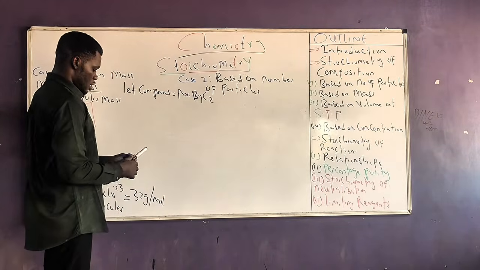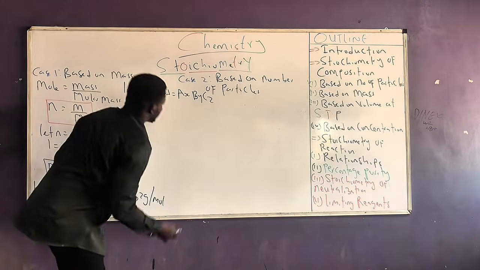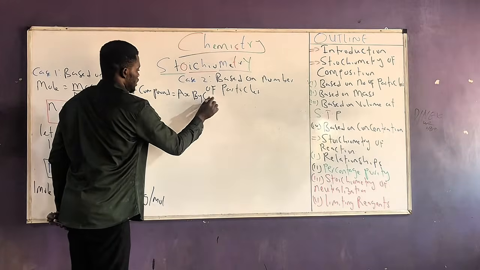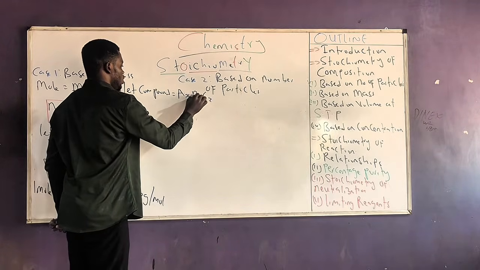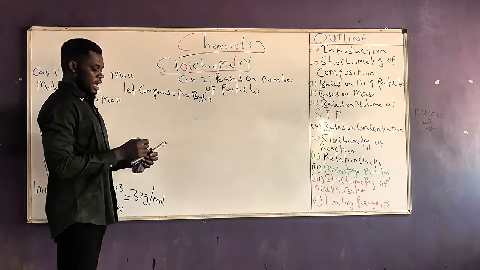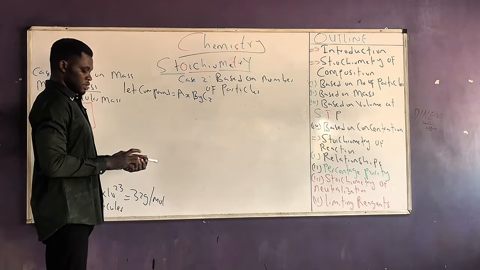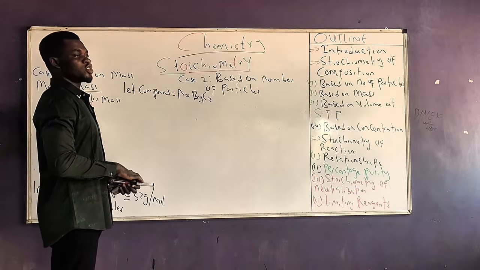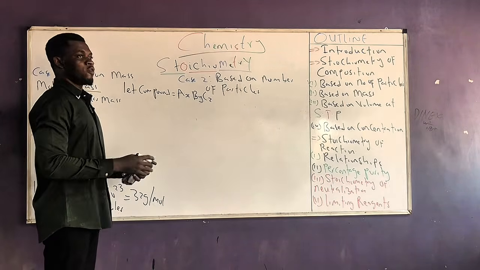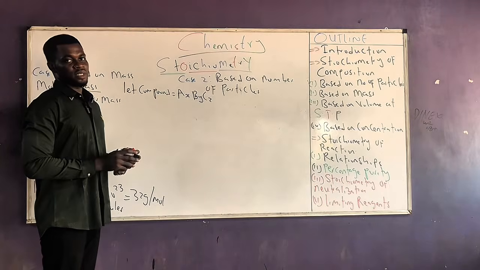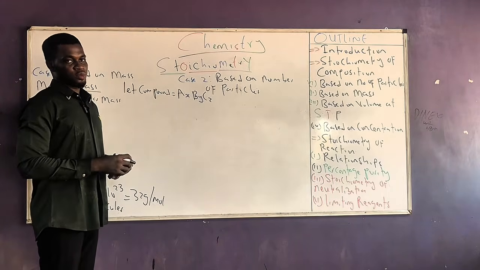This time around, I want to determine the molar mass of this compound AxByCz. What do I do? Very simple. The molar mass of a substance is equal to the RAM of each of the elements in the substance multiplied by the number of atoms present.